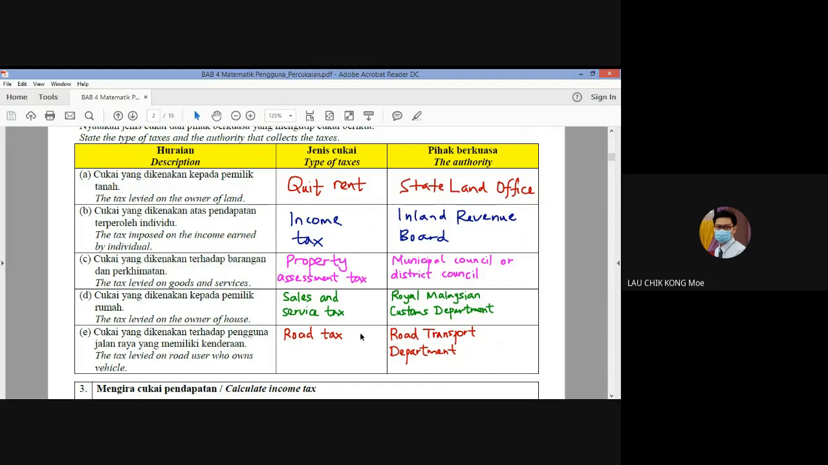Okay, E, cukai yang dikenakan. The tax levied on the road. This one very easy, road tax. Road Transport Department is the authority.